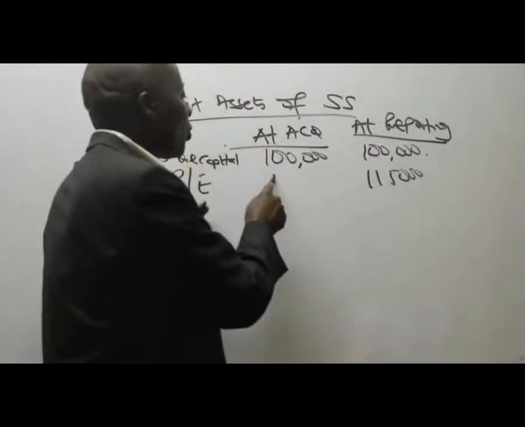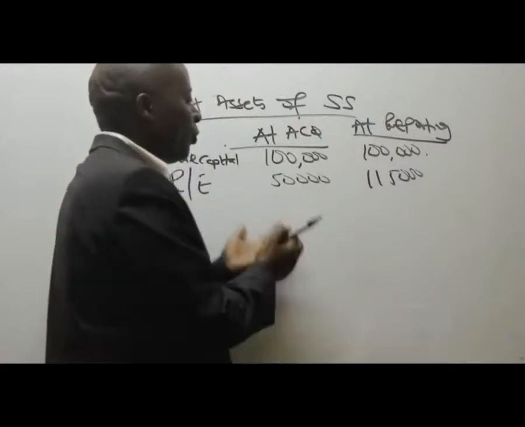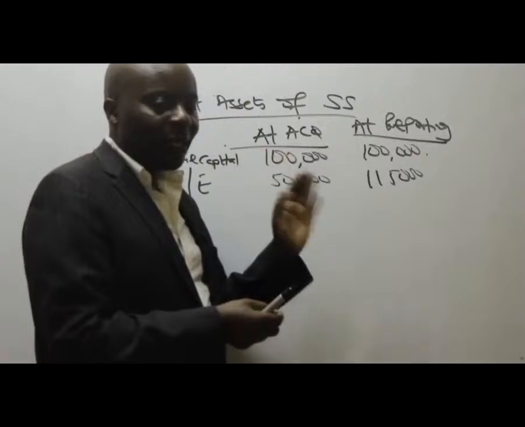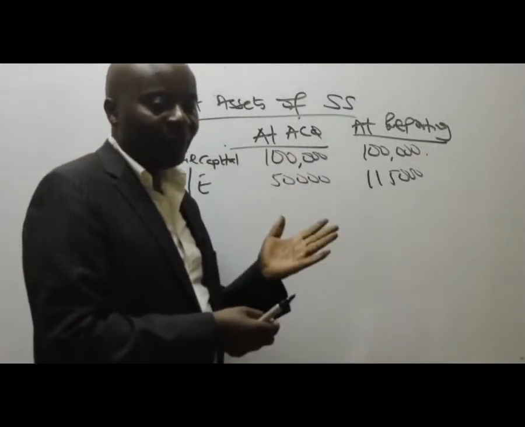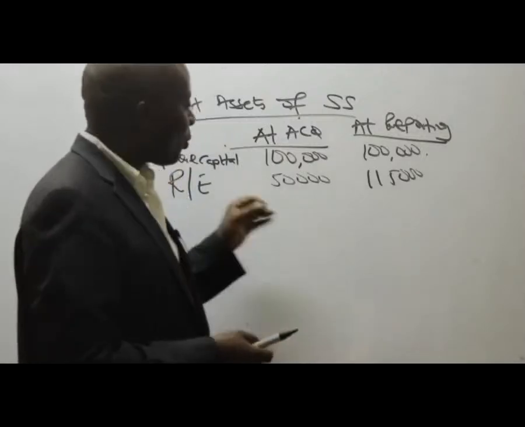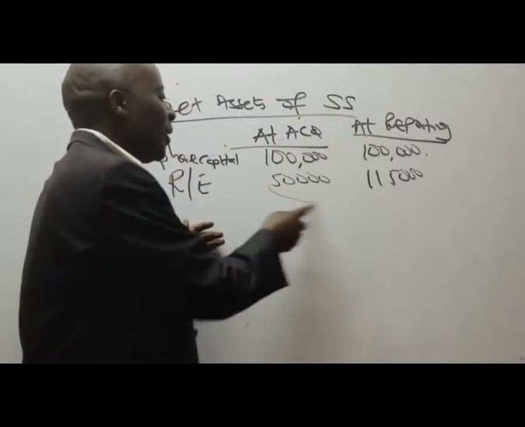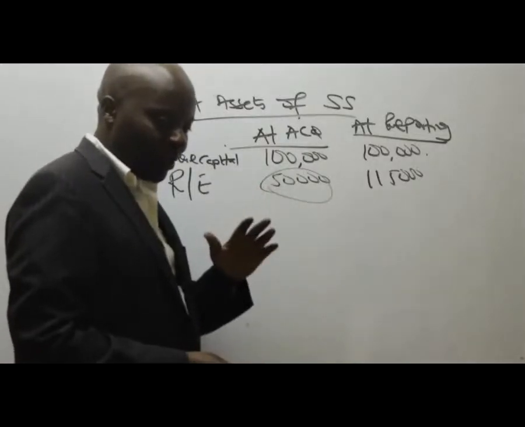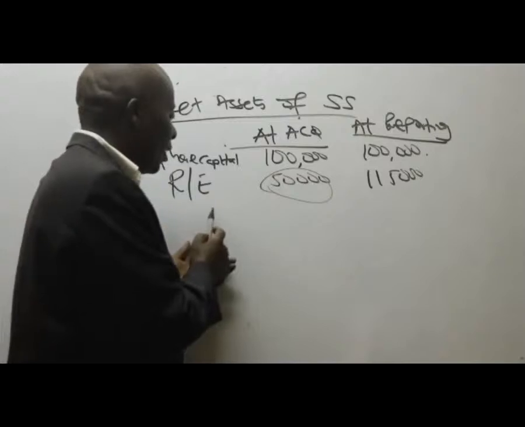50,000. So for those of you who are used to the T accounts of doing group consolidation, T accounts are prohibited at CASNEB. No T accounts, cost of control ended long ago. But for those of you who like that approach, this is what you call the pre-acquisition. Pre-acquisition, right? So we don't have any fair value adjustments.